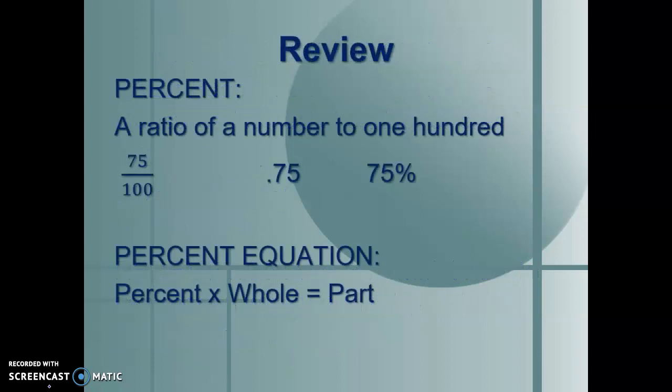Hopefully you haven't forgotten, but percent, don't forget, is a ratio of a number to 100. As a fraction, we would write that as 75 over 100, or 75 out of 100. As a decimal, 0.75, which is 75 hundredths. And then using the percent sign, we would use 75%. The most common way that we're going to be using as a percent in math equations is as a decimal. So to change a percent to a decimal, we can just take that percent sign and move it to the left 2 spaces, and we've got ourselves 0.75 or 75 hundredths. So make sure that you can convert between decimals and percentages because you are going to be using decimals.